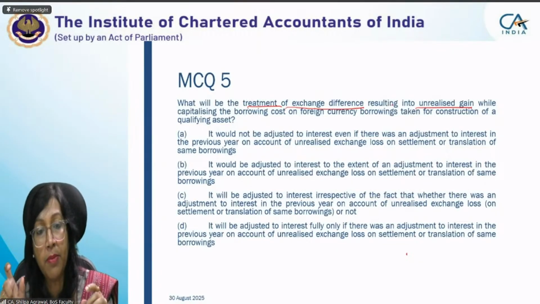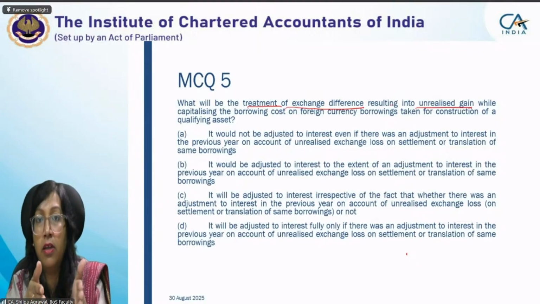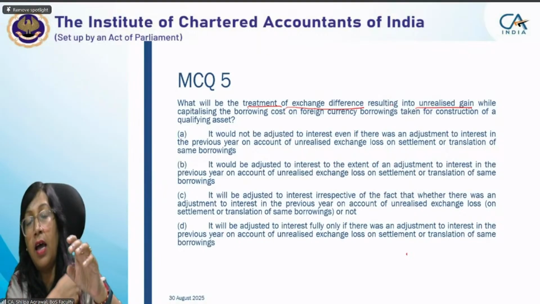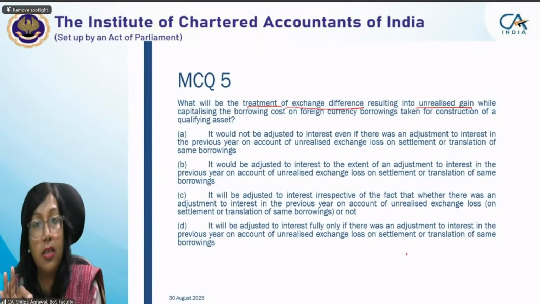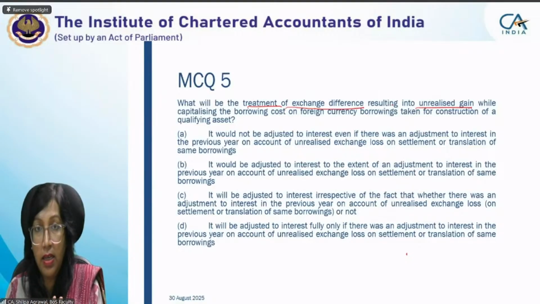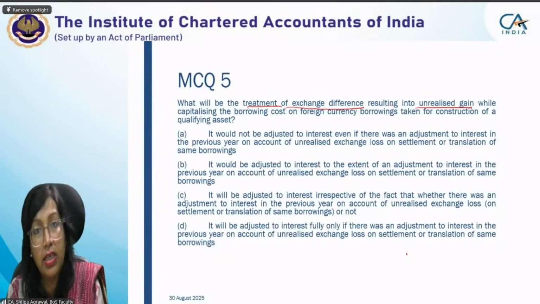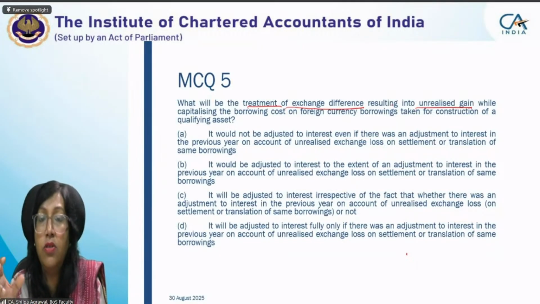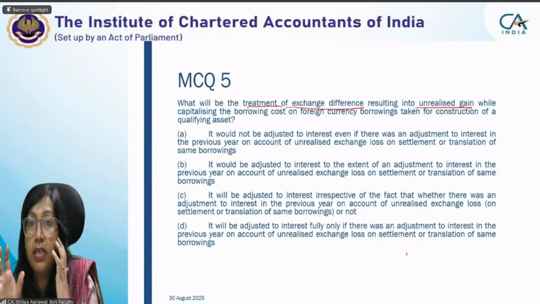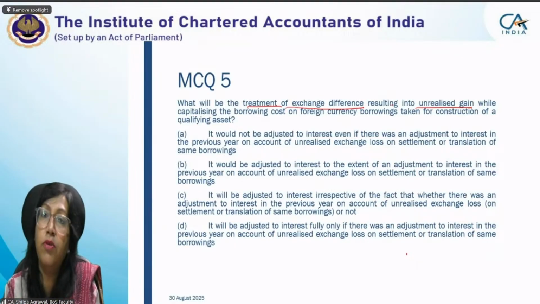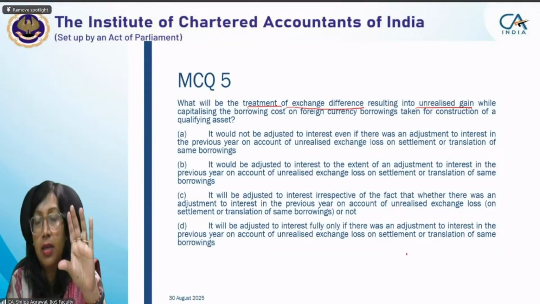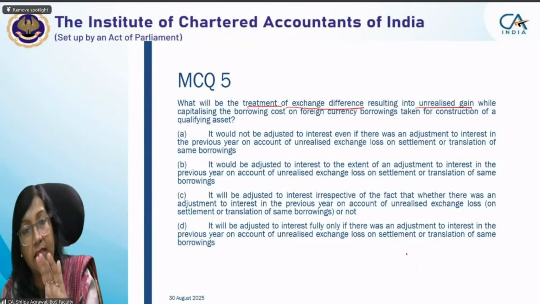While capitalizing the borrowing cost, suppose in the first year you borrowed a foreign currency loan of say 1,000, which was given in the earlier slide also, and the exchange rate was 40. At the year end, it became 50, so there was an exchange loss. But next year, when we measured again on the reporting date, we found the exchange rate to be only 44. So from 50 to 44, it was reduced. Reduced means there was a gain. And when there was an exchange gain, there was no loss, no appropriation of loss into capitalization of borrowing cost or into P&L, as we discussed in the first slide.